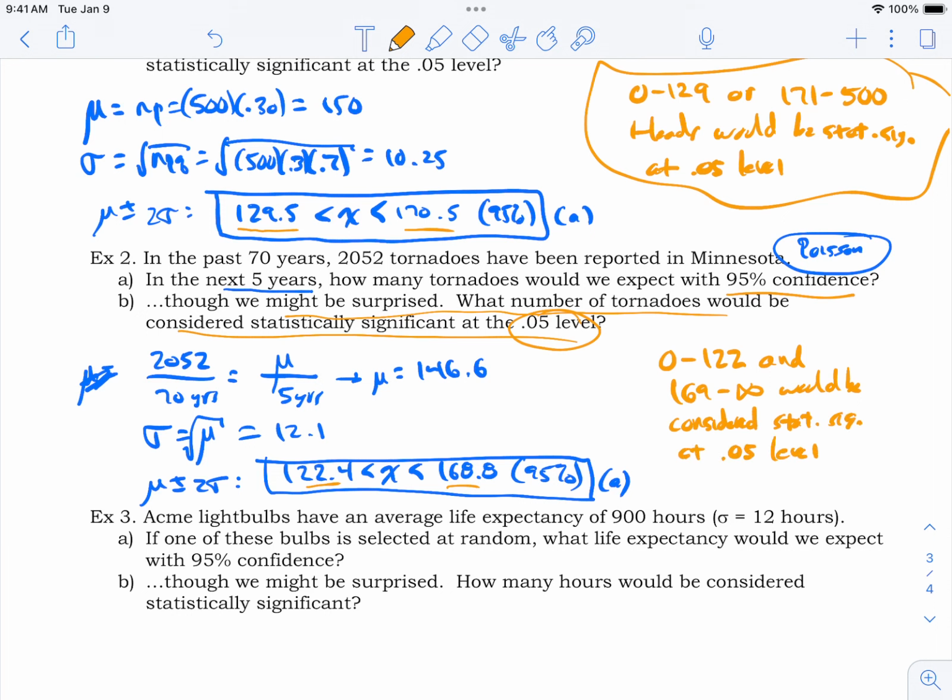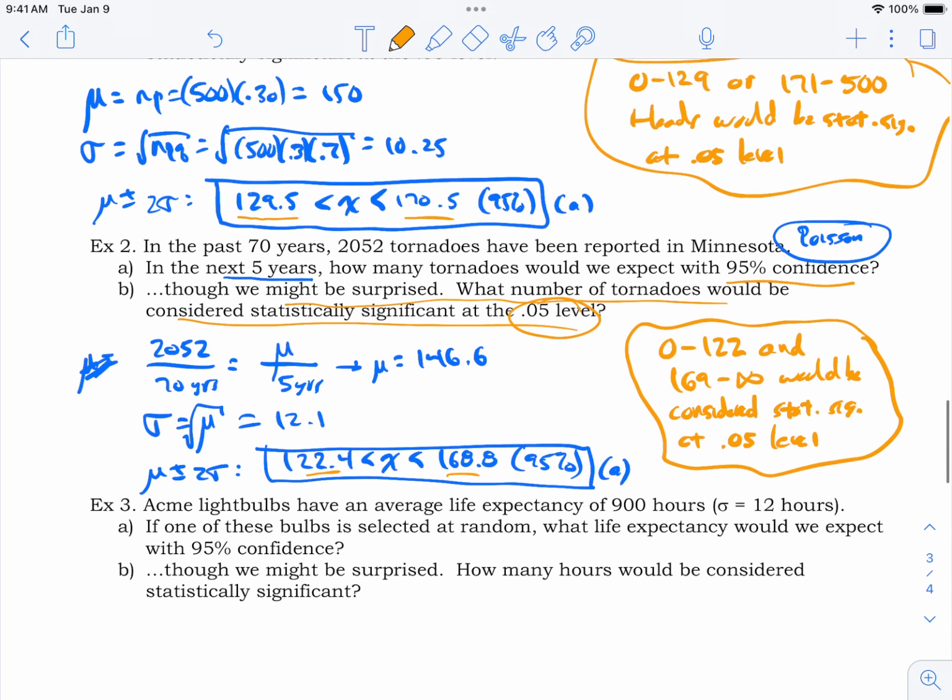By the way, you could use different significance levels and then your range would change. If you wanted to be 99% confident, your interval would have to get bigger to make sure you catch it, because you want to be 99% sure that you catch it, so to speak, which would be a 0.01 level.